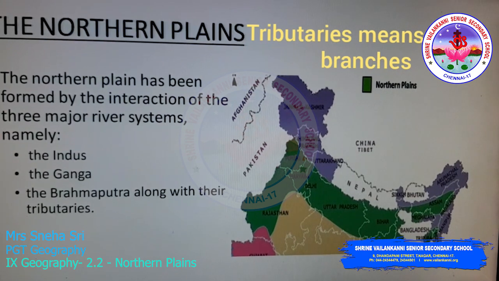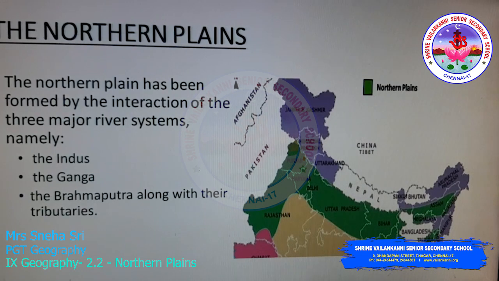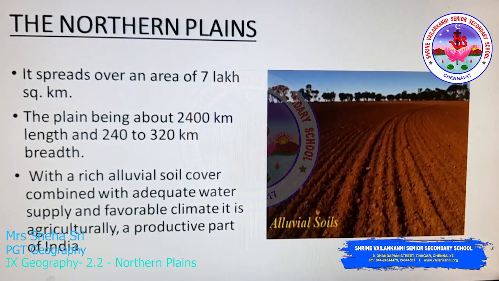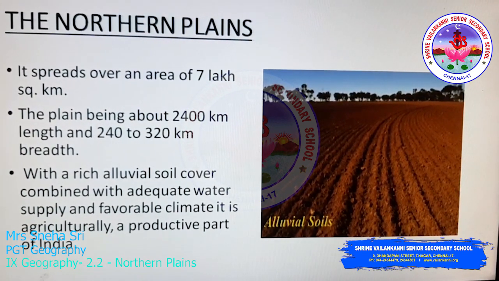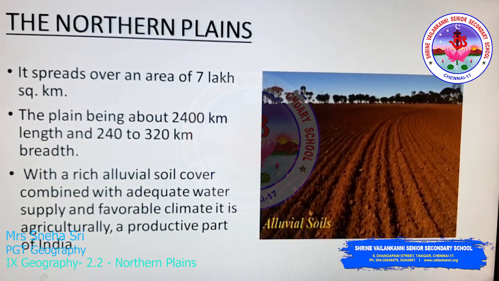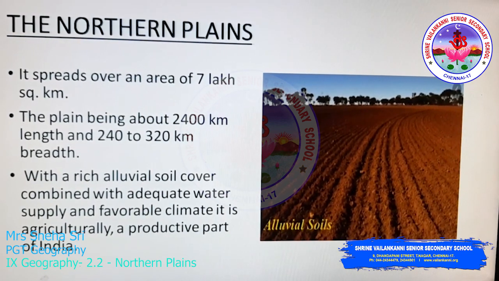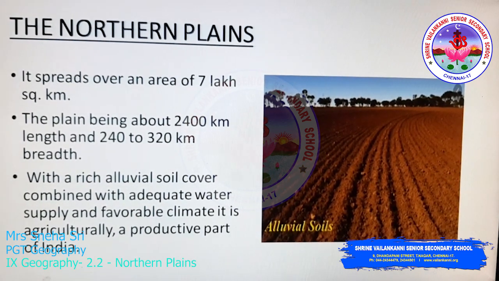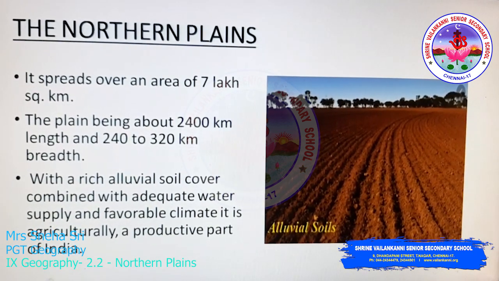On the map you are able to see the Northern Plains, which is given in the green color. The northern plains spread over an area of 7 lakh square kilometers with a length of 2400 kilometers and breadth of 240 to 320 kilometers. The northern plains are very rich in alluvial soil and have a surplus amount of water and favorable climatic conditions. All these promote agricultural activities in the northern plains.